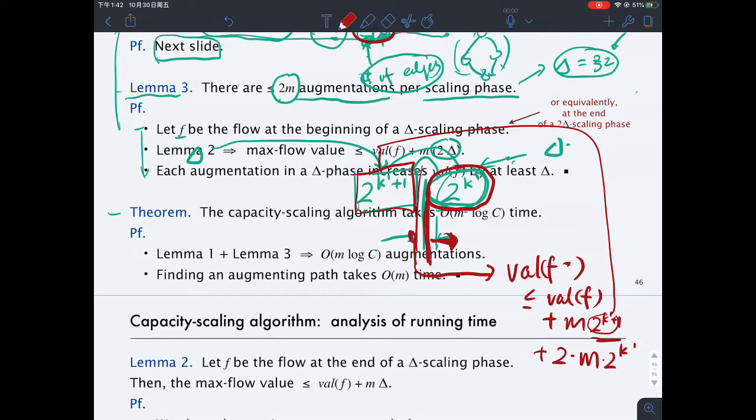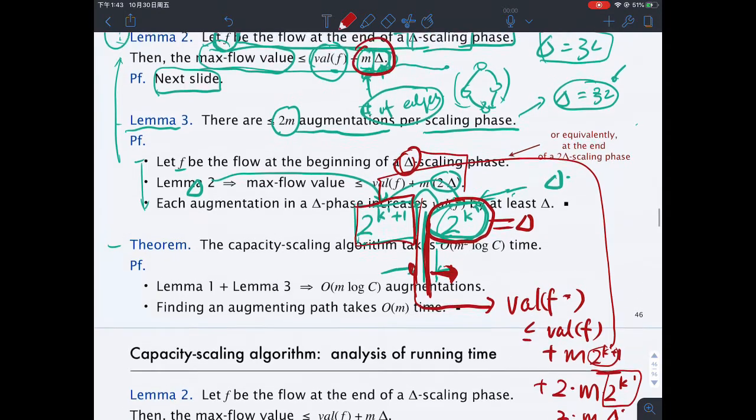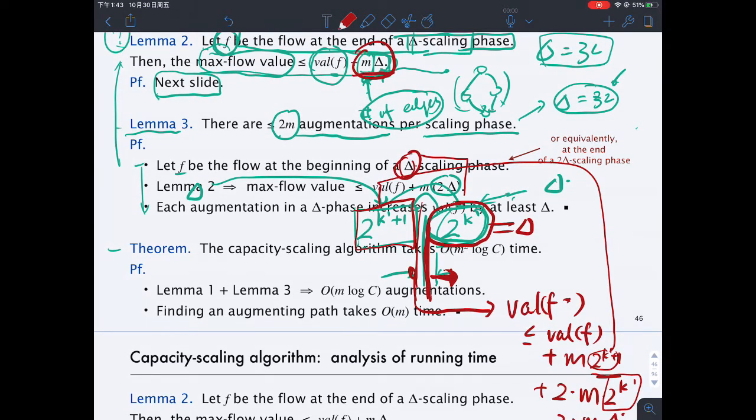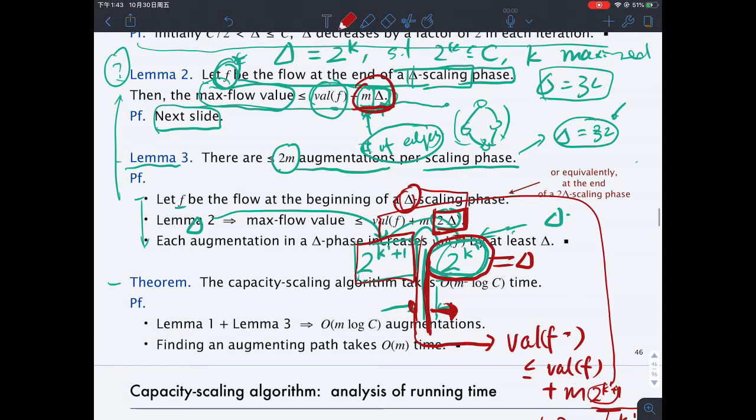This is a bit of algebra manipulation, and there are definitional issues. The delta here is sometimes used as a variable that shrinks over time, and sometimes used as a fixed number. If we call 2 to the k prime equal to delta, assuming delta is a fixed number rather than a changing variable, then this is 2 times m times delta. That's the reason that in lemma 2 it is m times delta, and in lemma 3 it is 2 times delta. It's because lemma 2 is talking about the end of the delta scaling phases,